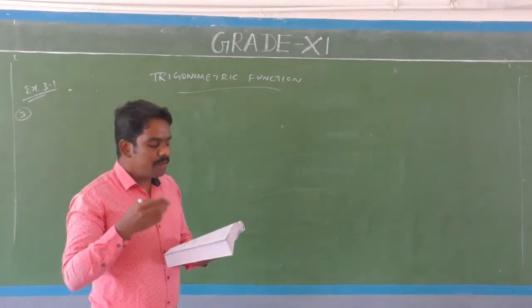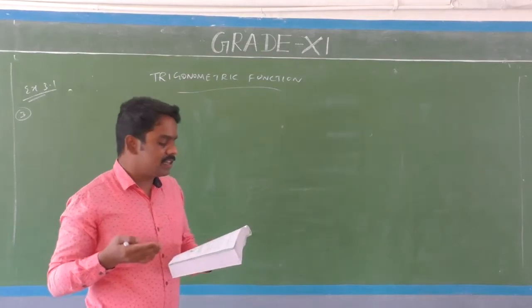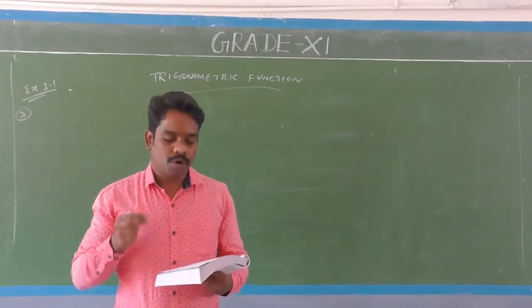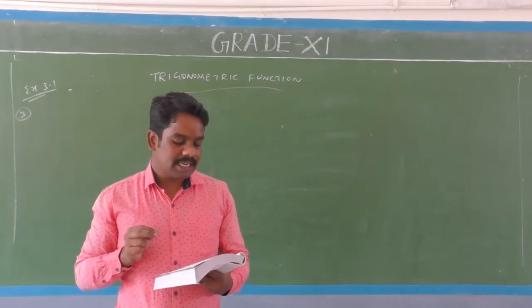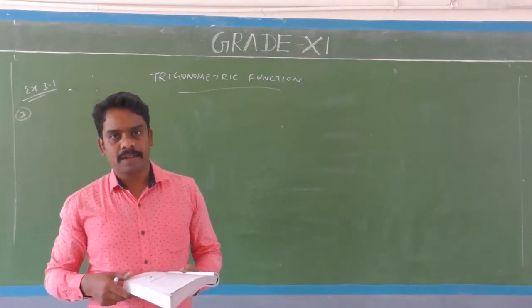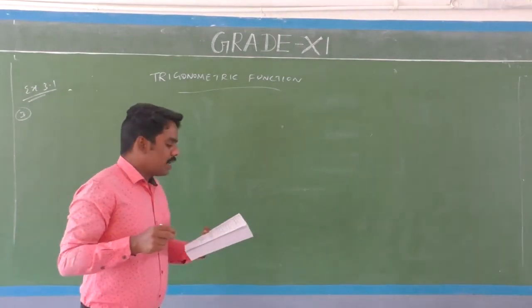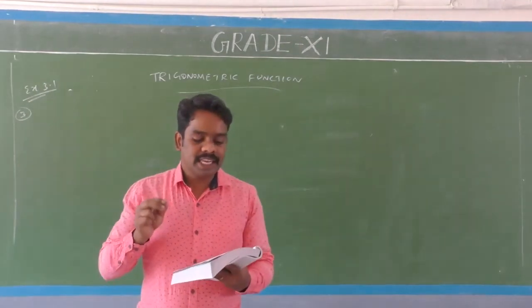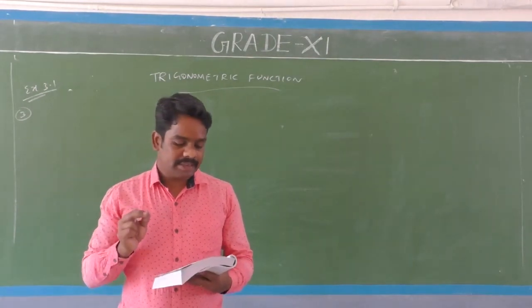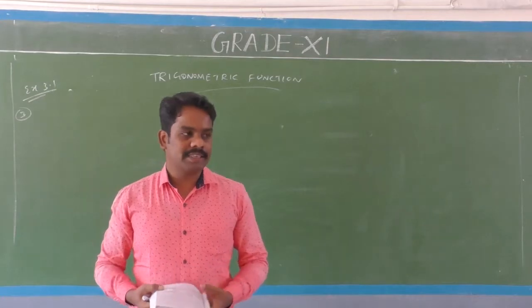Through how many radians does it turn in 1 second? Okay? Understand?